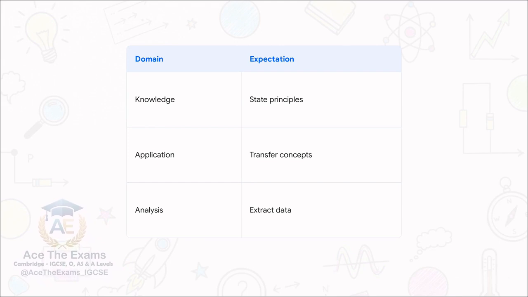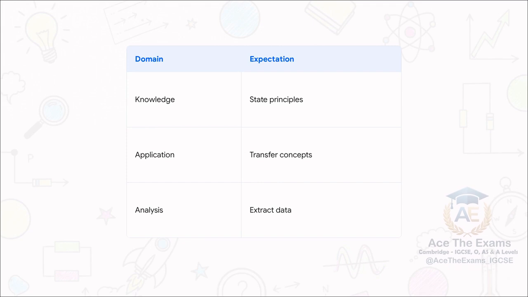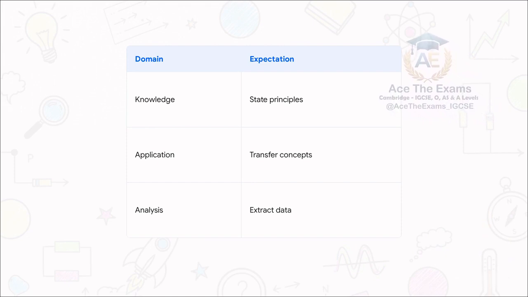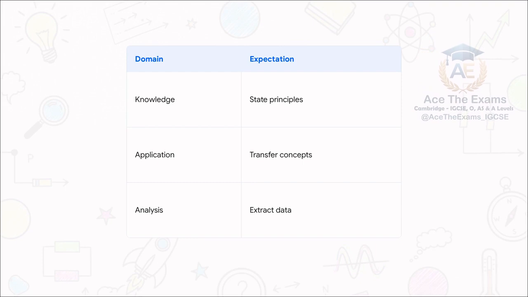Third, and absolutely crucial for top marks, is analysis. Here, you must extract data, interpret relationships, and provide logical reasoning. And this is exactly where the PEEL framework comes in. You might know it. Point, evidence, explanation, link. Top students make a clear point, they provide evidence from the data given, they offer a scientific explanation using fundamental physics principles, and then, this is key, they link it back to the specific context of the question. If you only provide knowledge without this structured application and analysis, you are leaving more than half the marks sitting right there on the table.